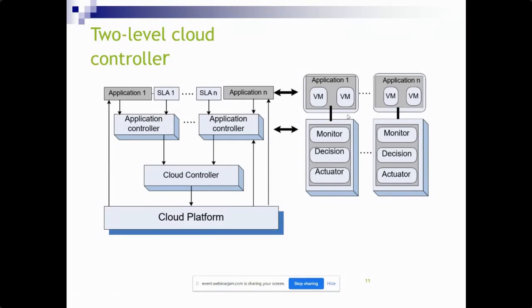So here, suppose you are adding application one, and we are having different VMs with different parameters. So those parameters are monitoring, decision and actuators. So these are the different parameters.